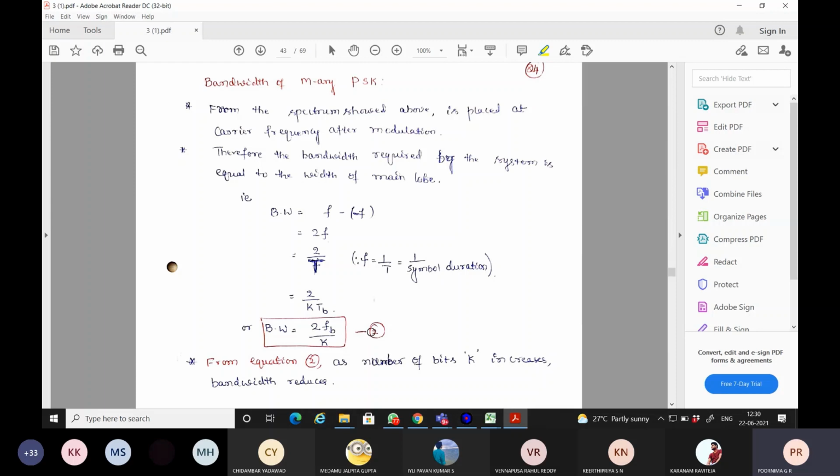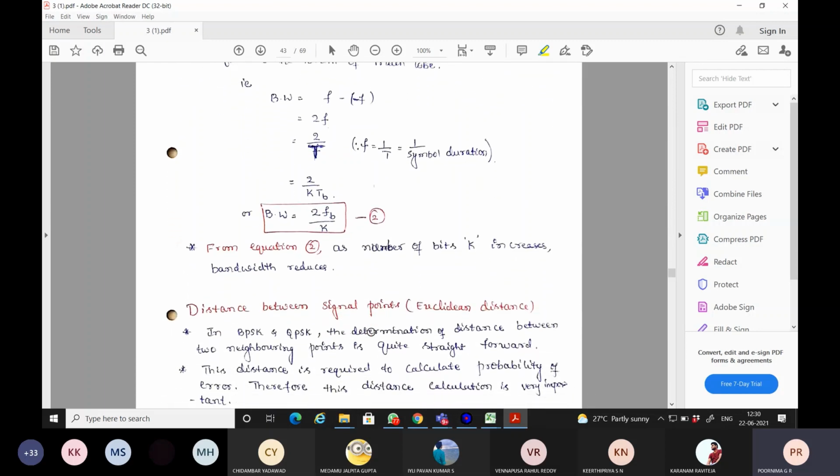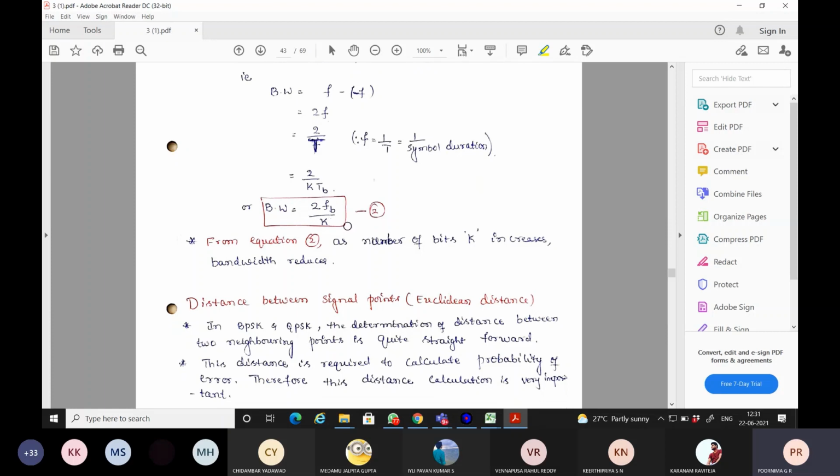If equation 2 is observed, you can conclude that as the number of bits per symbol increases, the bandwidth starts reducing. Means if you increase the bits per symbol, the bandwidth associated with the channel automatically gets reduced. That is the conclusion you can make from this bandwidth calculation.